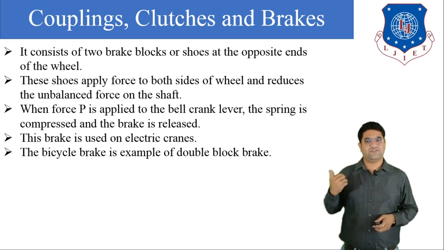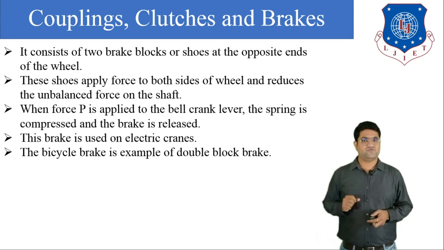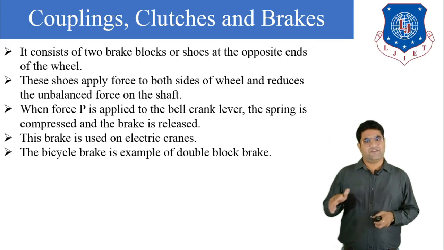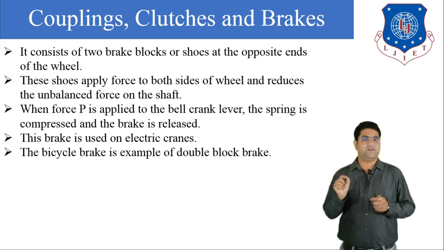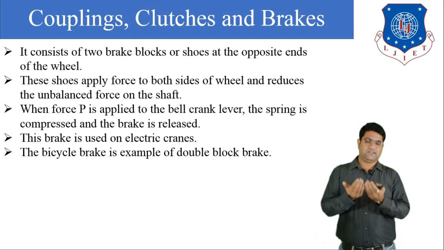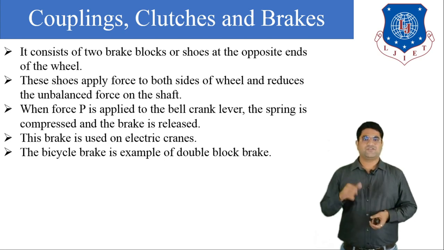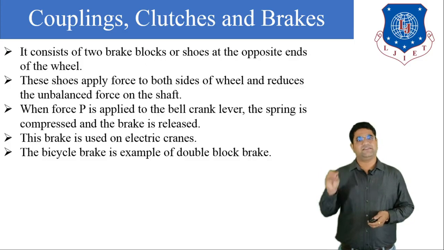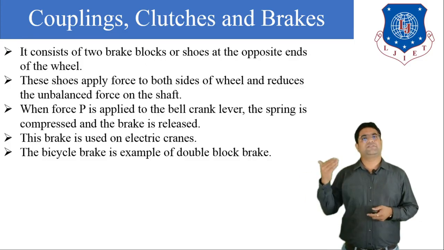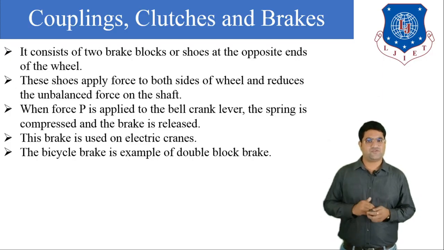Generally in the bicycle we use a rubber shoe. The frictional force of rubber is very high, and whenever we apply the brake, that rubber shoe is directly engaged with the rim of the wheel, so ultimately the speed of the bicycle is reduced. So we can say that the bicycle is the best example of the double shoe brake. So this is all about the single shoe brake and the double shoe brake.